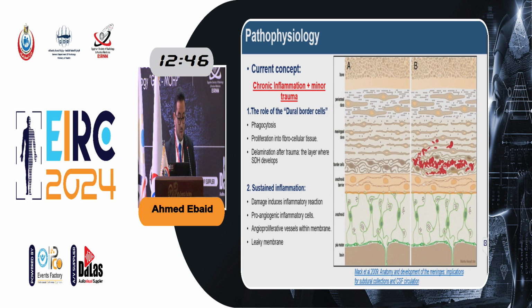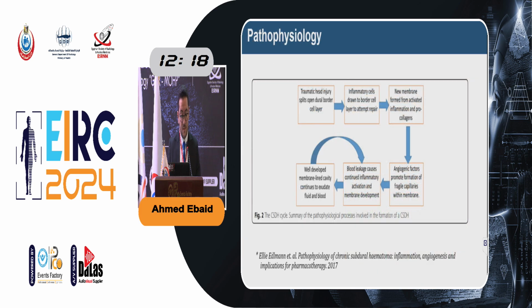After minor trauma, a sustained inflammatory process starts to initiate, which causes damage, which induces an inflammatory reaction. Pro-angiogenic inflammatory cells are drawn to the site of the trauma. Then angioproliferative vessels within the membranes are formed, and the leaky membranes are well developed and start to exude and form microhemorrhages. This is the vicious circle within the pathophysiology.